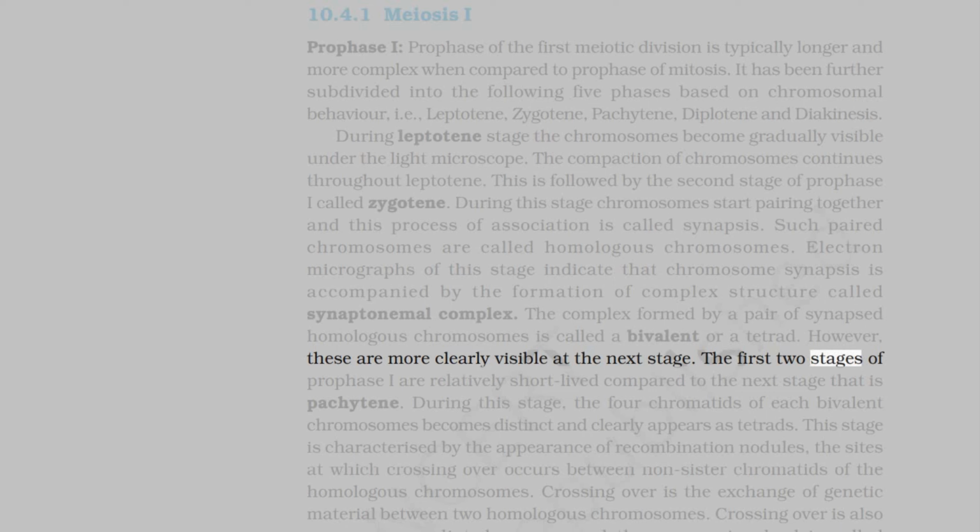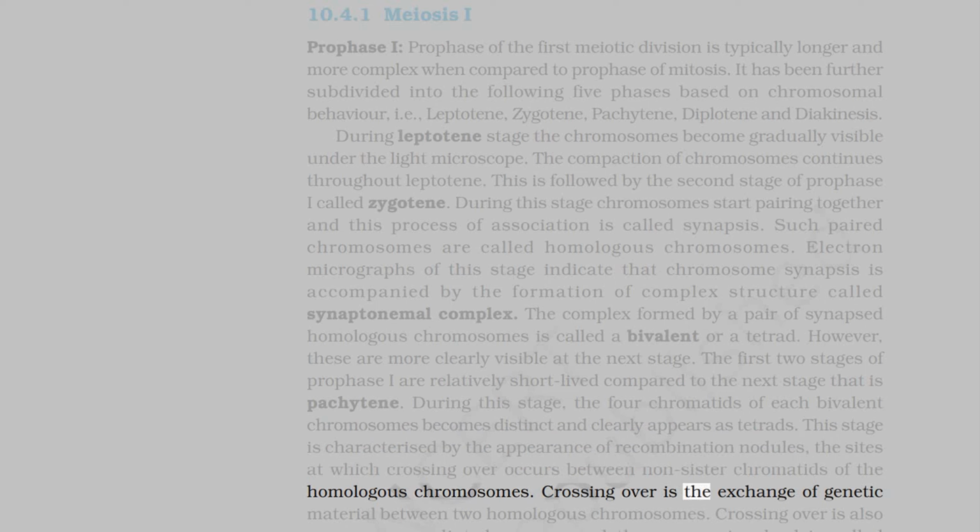The first 2 stages of prophase I are relatively short-lived compared to the next stage, that is pachytene. During this stage, the 4 chromatids of each bivalent chromosomes becomes distinct and clearly appears as tetrads. This stage is characterized by the appearance of recombination nodules, the sites at which crossing over occurs between non-sister chromatids of the homologous chromosomes.